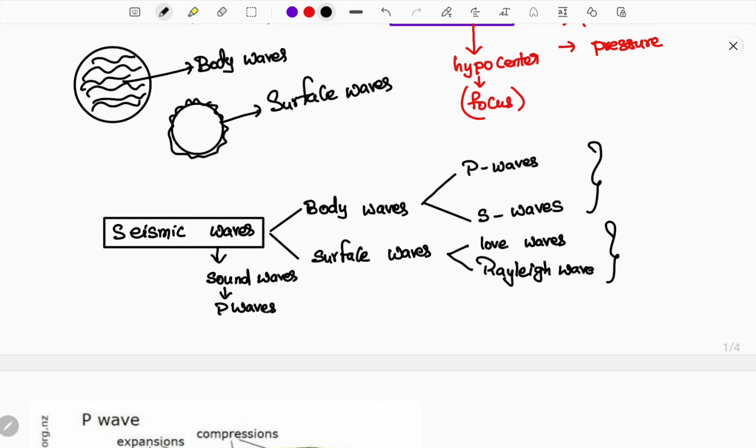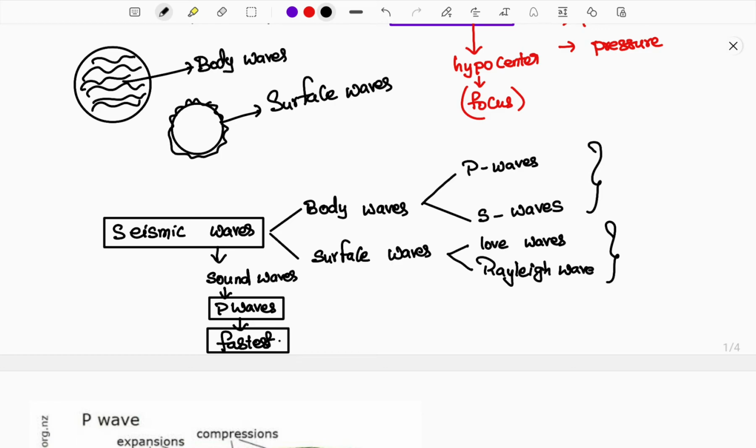Also, among the seismic waves, the wave that primarily reaches the surface, the fastest wave, remember this, the fastest among the seismic waves is the P wave. This is the most important bit for your prelims, which you need to know and learn. See here, the important wave, the fastest wave is the P wave. This is the wave that reaches the surface as quickly as possible. Whenever it reaches the surface, it is converted into a surface wave.